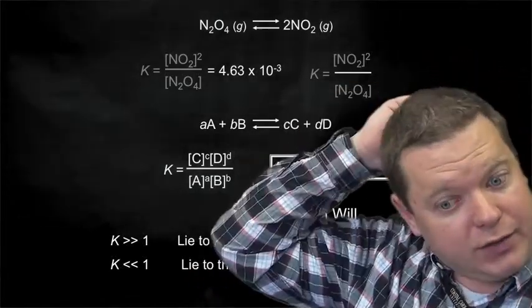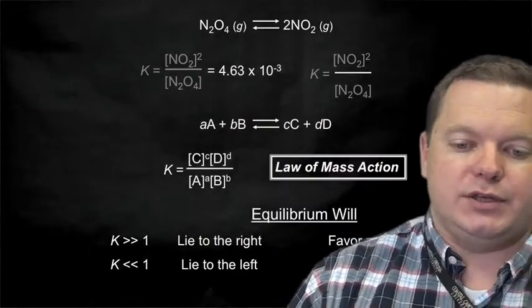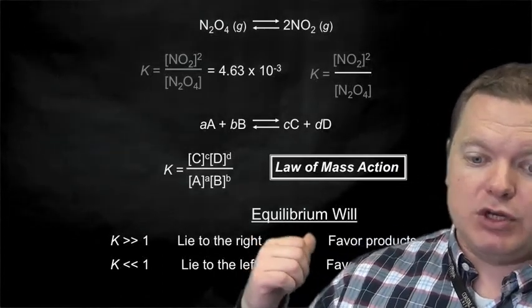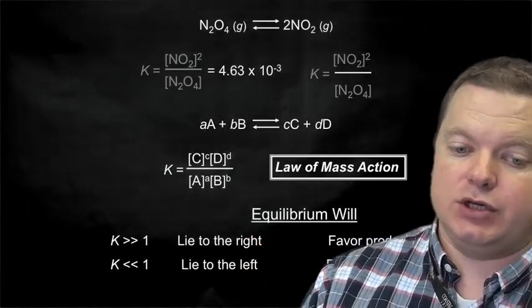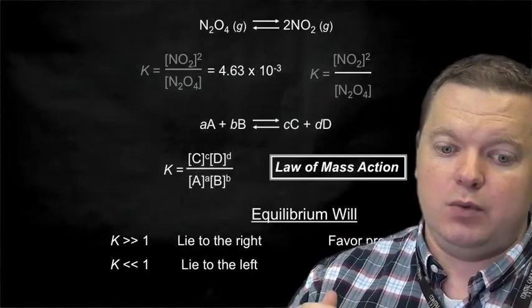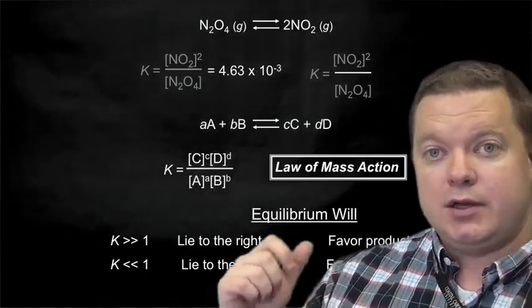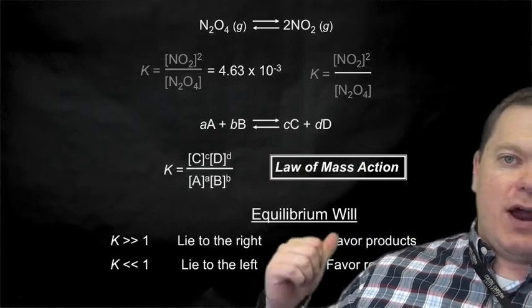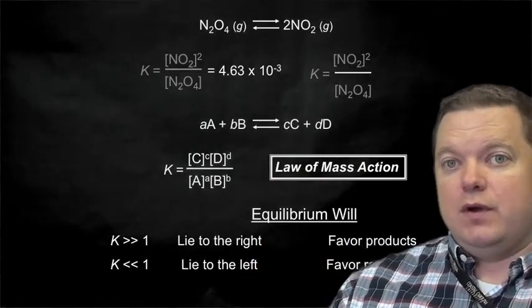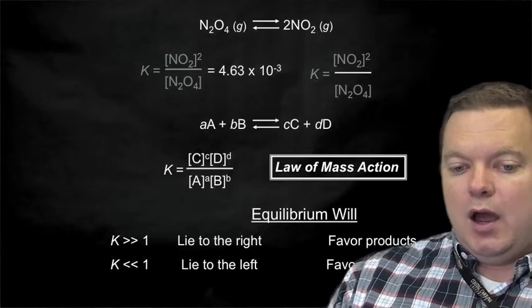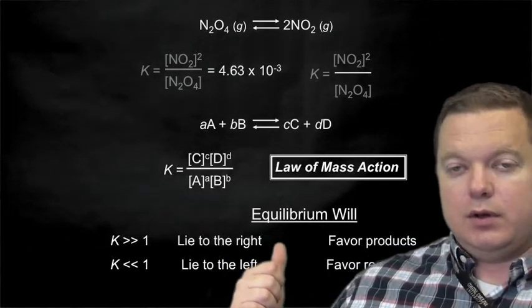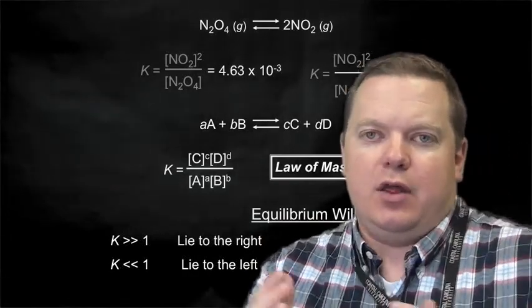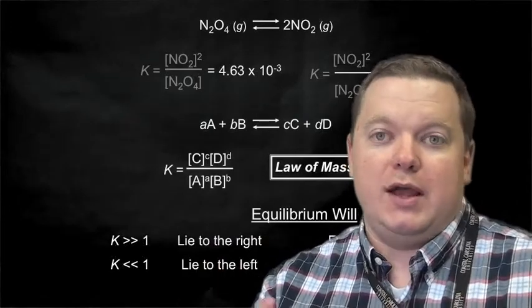So if we drop down here to this general equation, aA plus bB is in equilibrium with cC and dD, then the equilibrium expression for this, based on the law of mass action, is going to be the concentration of C raised to its coefficient, lowercase c, times the concentration of D raised to its coefficient, lowercase d, all divided by the concentration of A raised to its coefficient, lowercase a, times the concentration of B raised to its coefficient, lowercase b. And this K value is really going to tell us